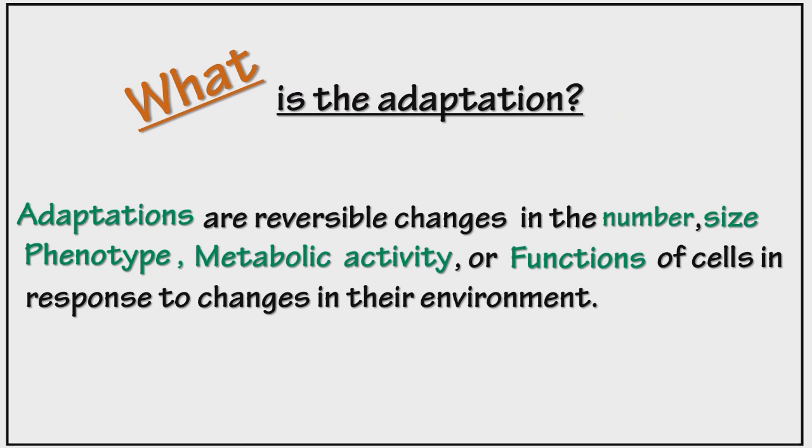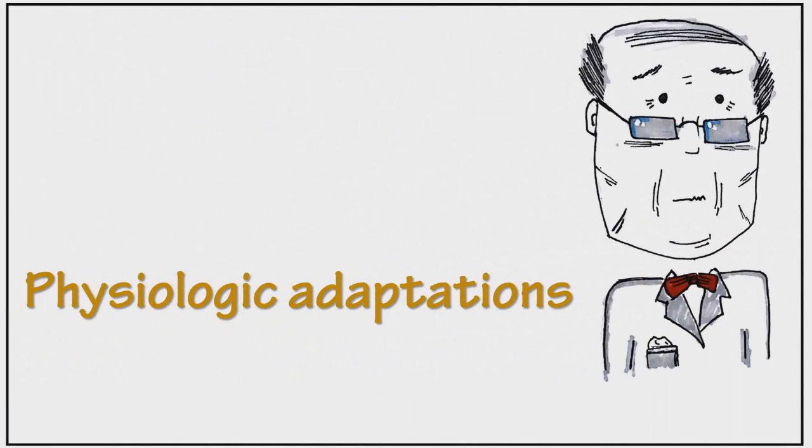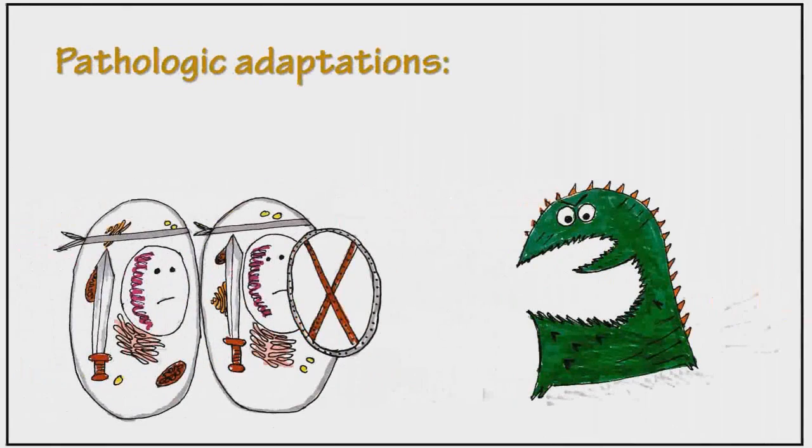Adaptation is a reversible change in the number, size, phenotype, metabolic activity, or functions of the cell in response to changes in their environment. There are two types of adaptation: physiologic adaptation, which is normal, like aging, and pathologic adaptation, for example in bacterial infection.